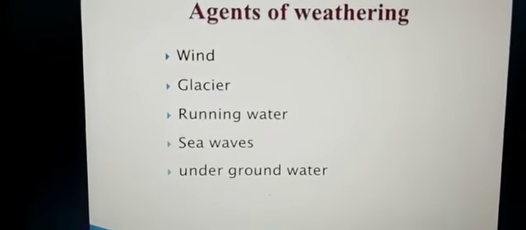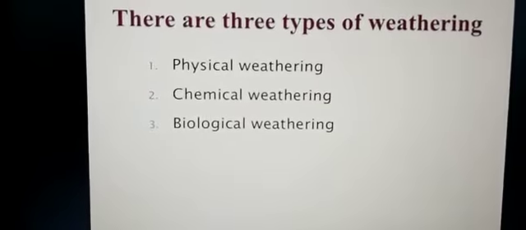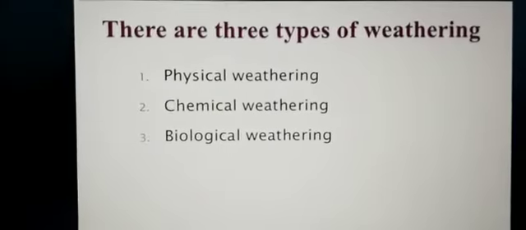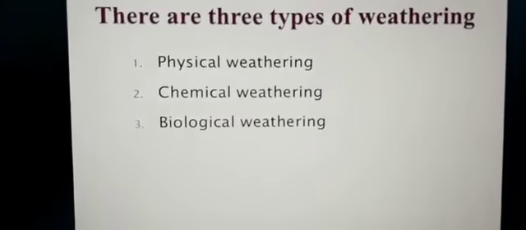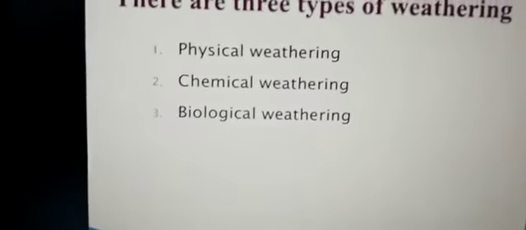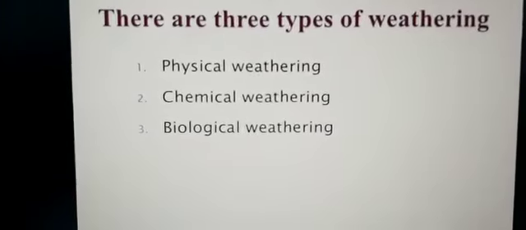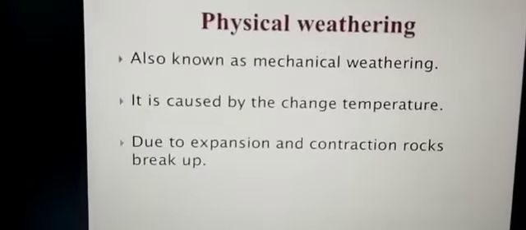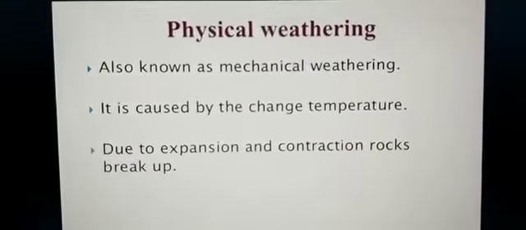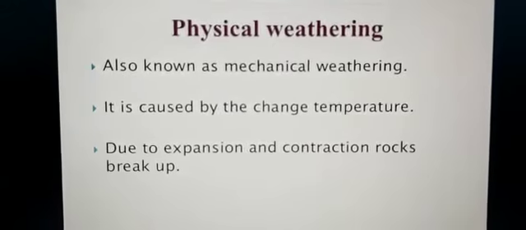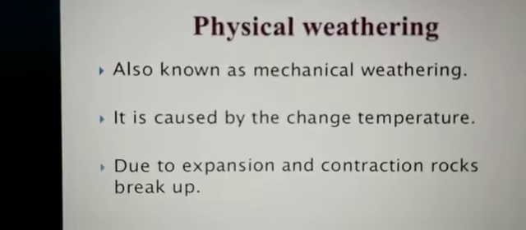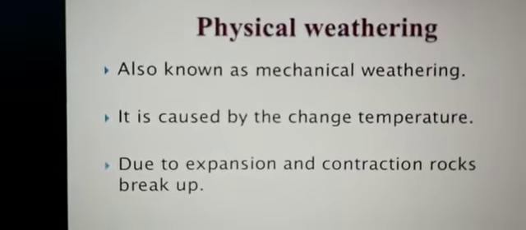Children, there are three types of weathering. What are the three types of weathering that I am going to tell you now? They are physical weathering, chemical weathering and biological weathering, as given in your book. First we are going to take physical weathering. Physical weathering is also known as mechanical weathering. Whenever you come across the word mechanical weathering, you will immediately know that it is the same as physical weathering. Both are the same, physical or mechanical weathering.